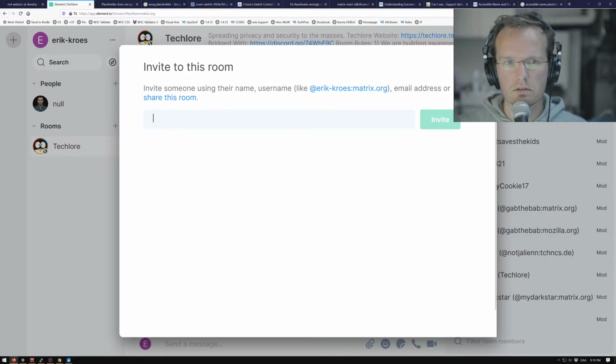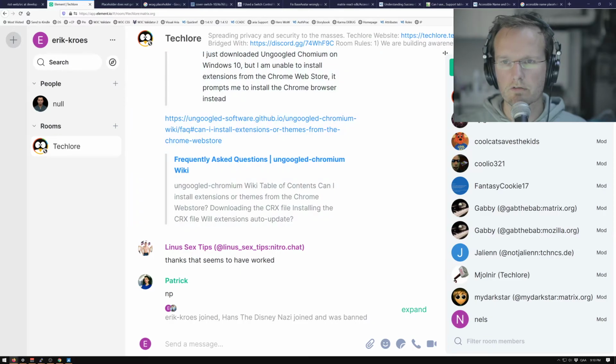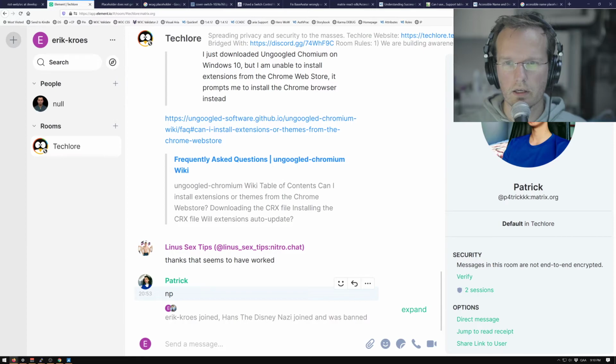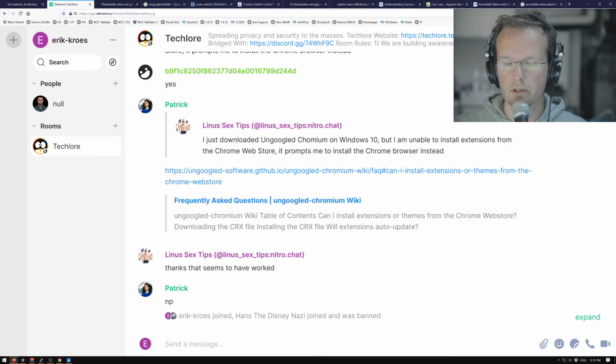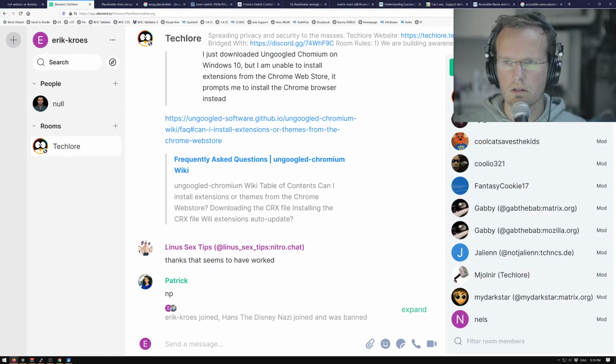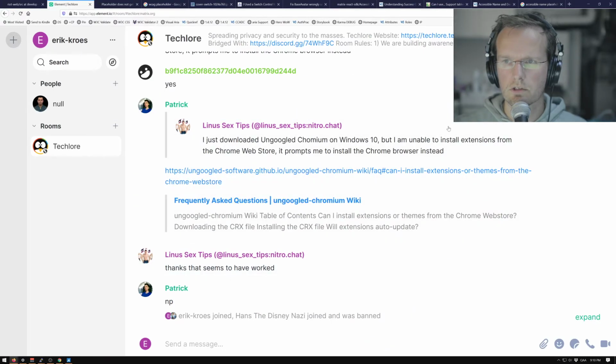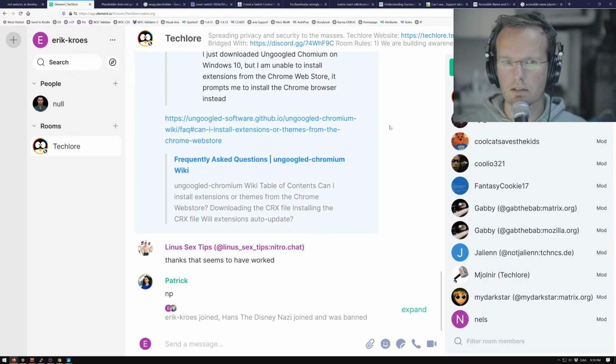Oh, and what is this? Invite to this room. No, I don't want to invite. I had this arrow here. Where did the arrow go? So I have to go back here. Close, yeah. But close does not close it. It actually shows something. Only this really closes it. This is rather slow, or is it? Yeah, this is just slow.